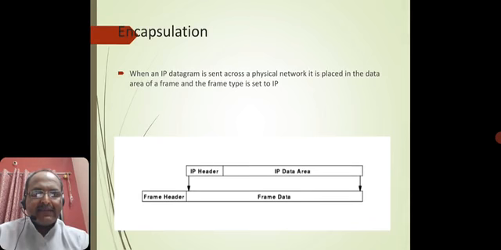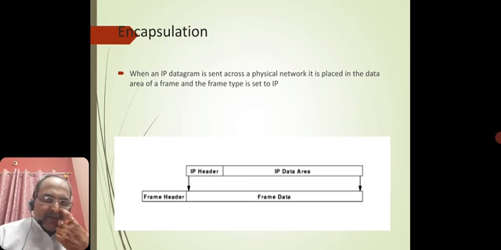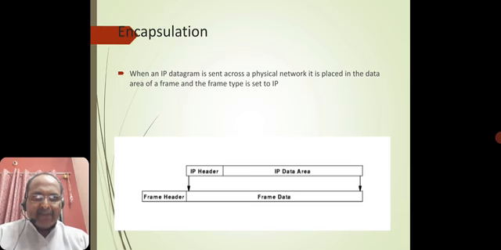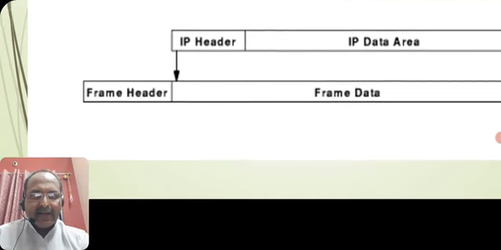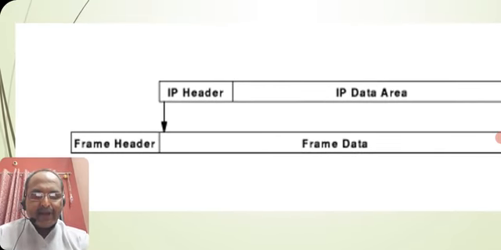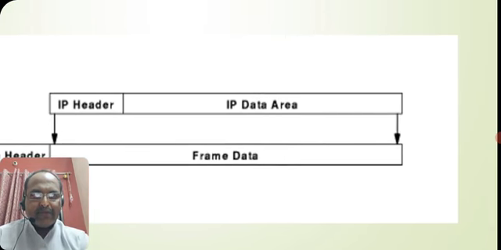Okay. Next is encapsulation. What do you mean by encapsulation? When an IP datagram is sent across the physical network, it is placed in the data area of a frame, and the frame type is set to an IP number. So it is like an association. The IP datagram has a frame header which is masked over here, and the IP data area becomes the frame data.